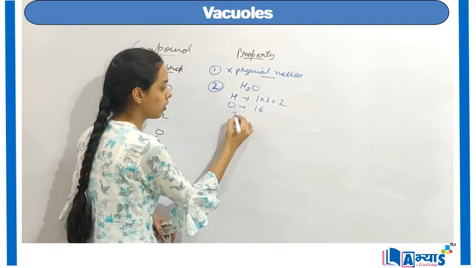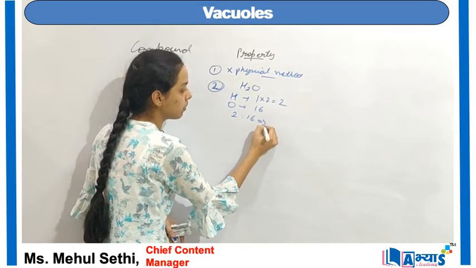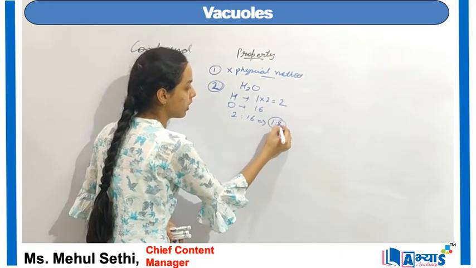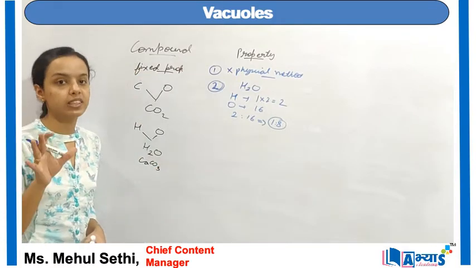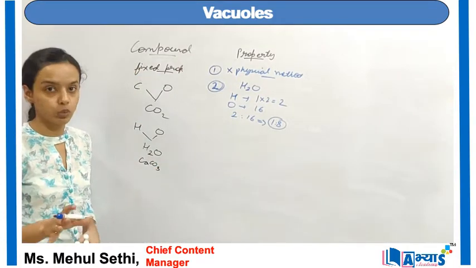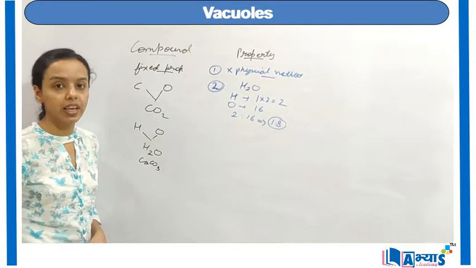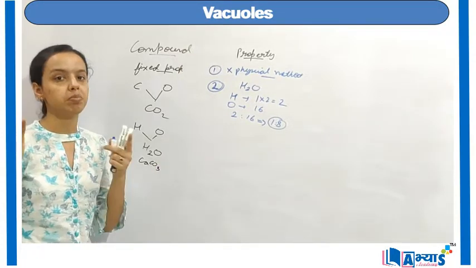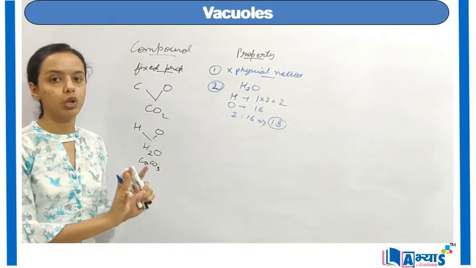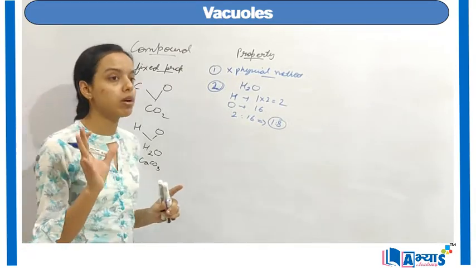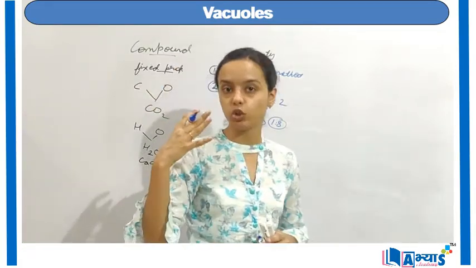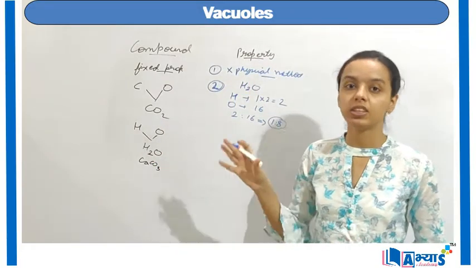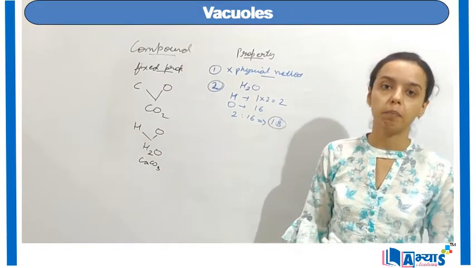So the ratio is 2:16, simplified to 1:8. Water has a ratio by mass of 1:8, and it is the same in all cases of water. If I make water anywhere in the world, the ratio will be fixed, and that is a property only of compounds: whenever you form a compound, the ratio by mass remains fixed.